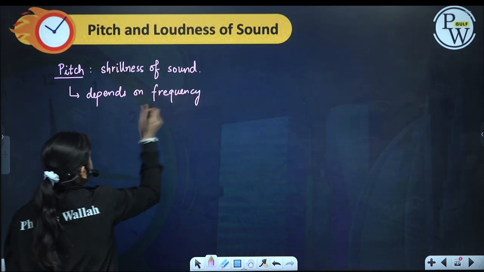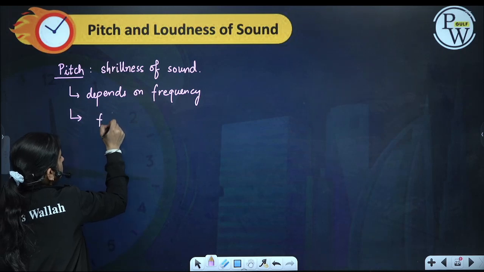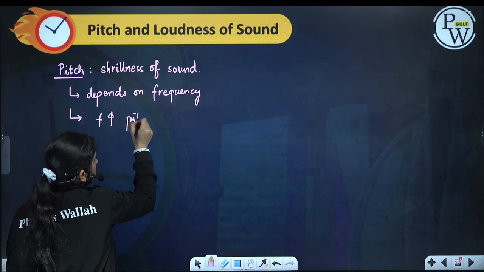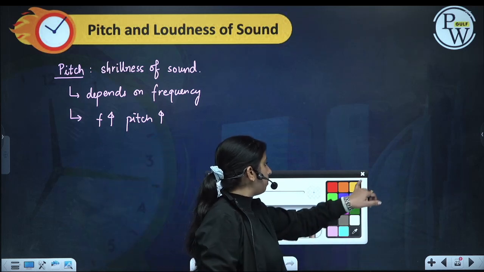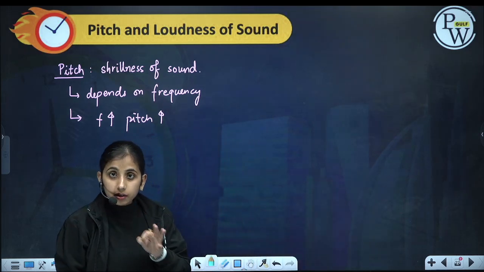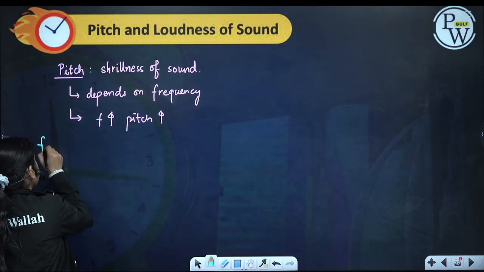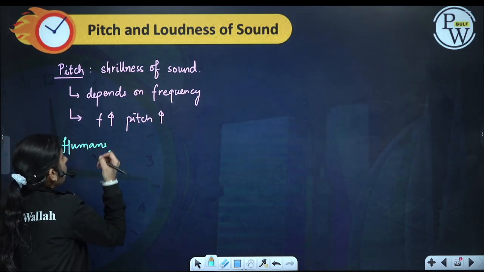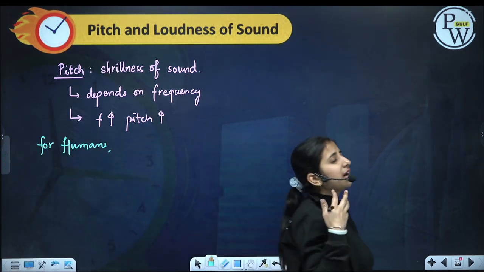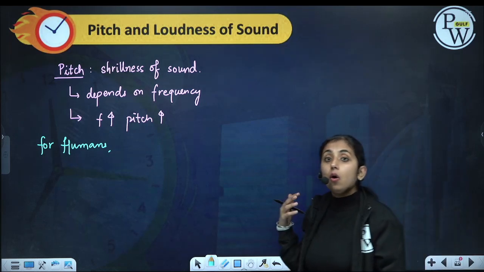More the frequency, more is our pitch. If f is large, pitch will be large. More is the frequency, more is the pitch. Now for humans, can we hear sound of any frequency? No. There is an audible range.